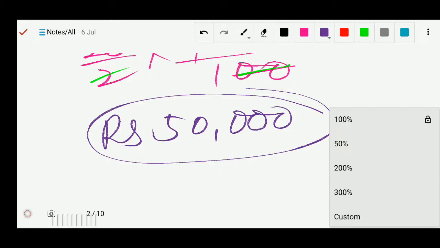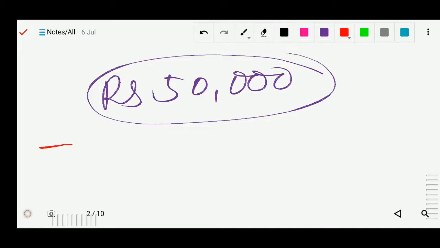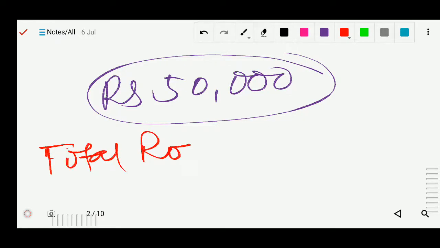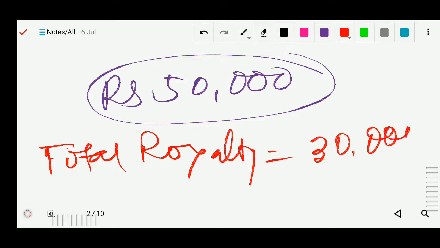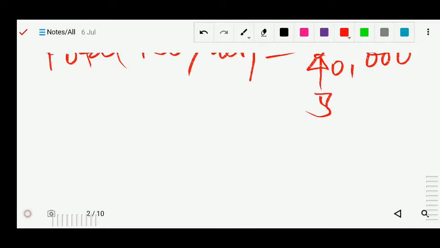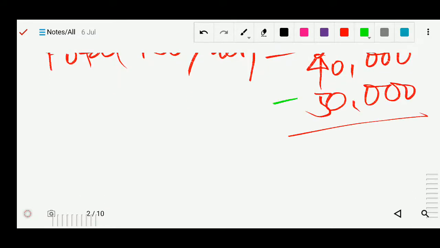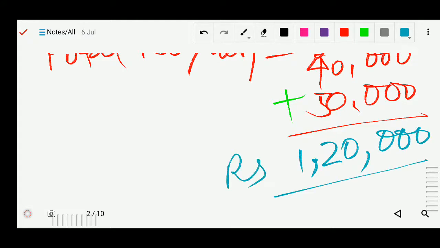You can see we have to find the total also, what is the total royalty. So the total royalty will be: in the first we got 30,000, in the next 40,000, and now we got 50,000. So we will add all this royalty. After adding you will get 1,20,000. Okay, so this is your answer. The total royalty was 1,20,000.